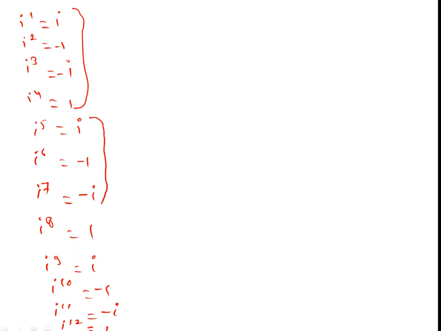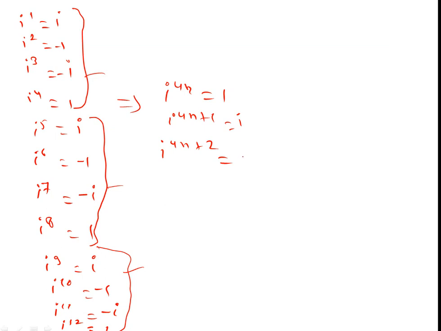The values of these powers are repeat after 4. The first group of 4, the second group of 4, and the third group of 4. We can write it as iota to the power 4n equal to 1, iota to the power 4n plus 1 equal to iota, and iota to the power 4n plus 2 equal to minus 1.